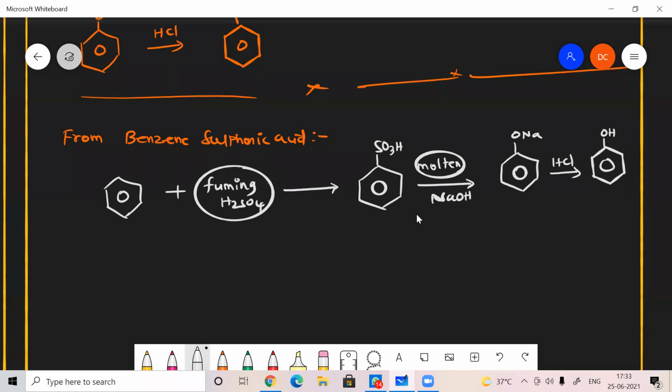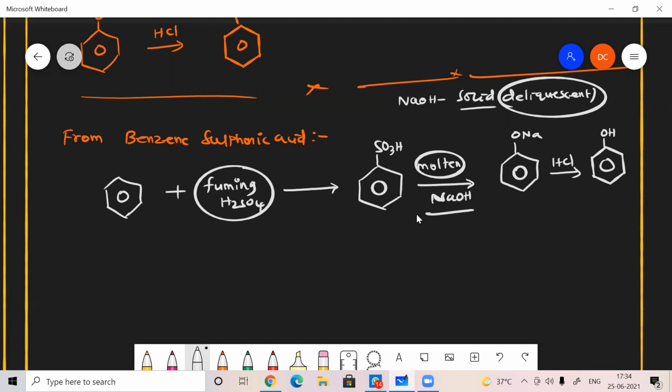Molten in the sense it will be melted, because NaOH is in the form of a solid. It's a deliquescent solid, which means it will absorb water vapor from the air, so it can convert into liquid easily. That's why we can't easily weigh NaOH in the open atmosphere; in a closed bottle only it can be weighed.